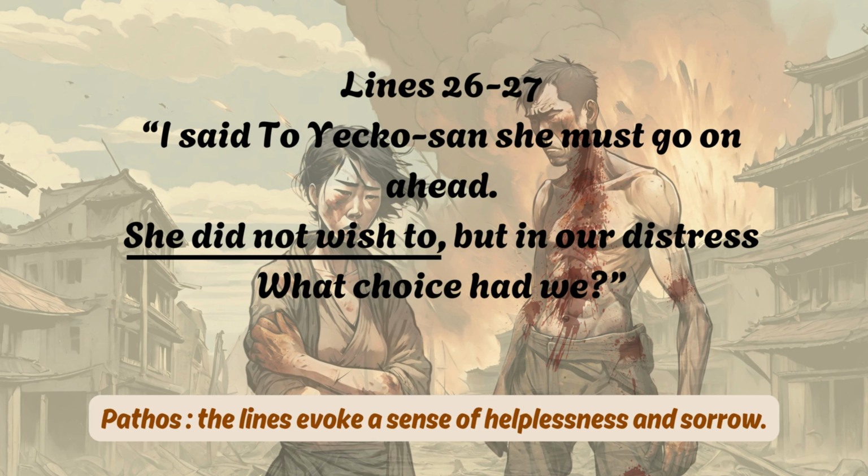Now, in this line, the phrase "she did not wish to" evokes a sense of helplessness and sorrow. Therefore, it is an example of pathos. Here the speaker's insistence and Yeko-san's reluctance to go highlight their emotional struggle as they are forced to separate in a moment of crisis.